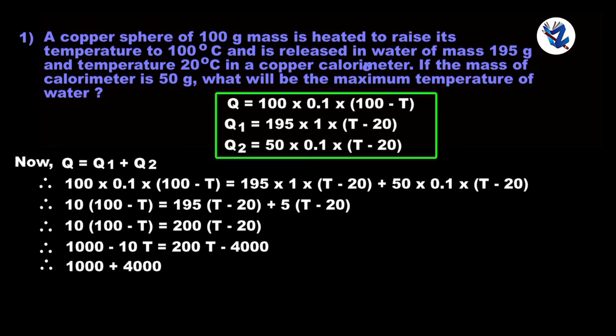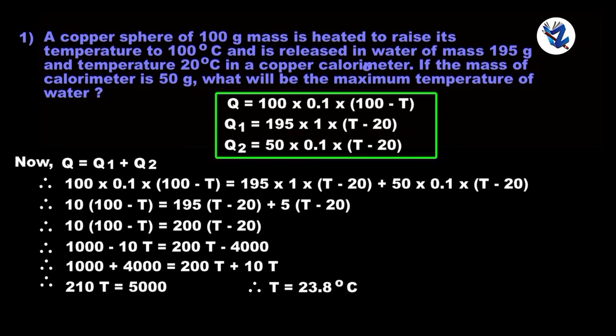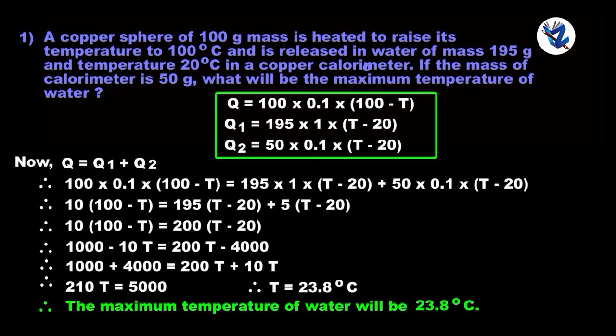Therefore, 1000 plus 4000 is equal to 200T plus 10T. Therefore, 210T is equal to 5000. Therefore, T is equal to 23.8 degrees Celsius. Therefore, the maximum temperature of water will be 23.8 degrees Celsius.